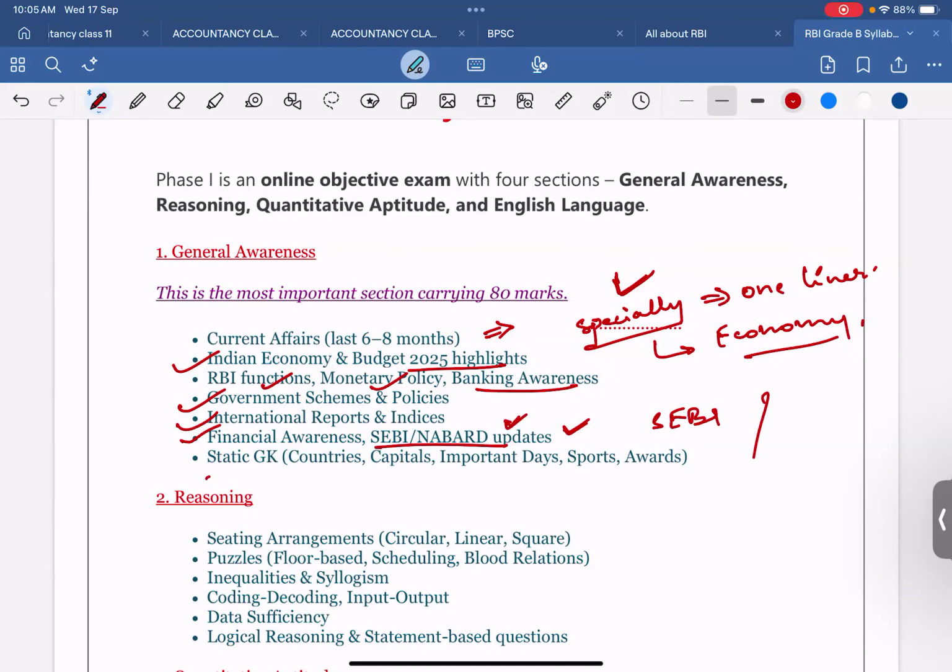And then the static GK also comes sometimes: countries, capitals, important days, sports awards and all that. Fine. So we will cover all these things briefly, and I will provide you notes of every topic. So don't worry about the notes, about where you have to complete the things from.